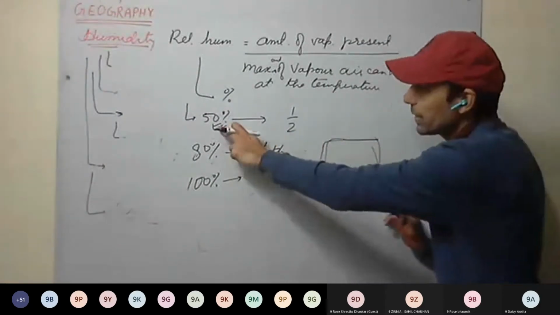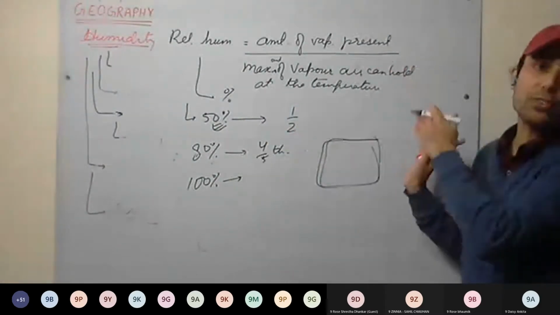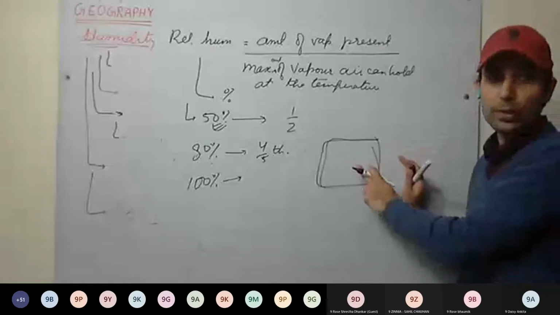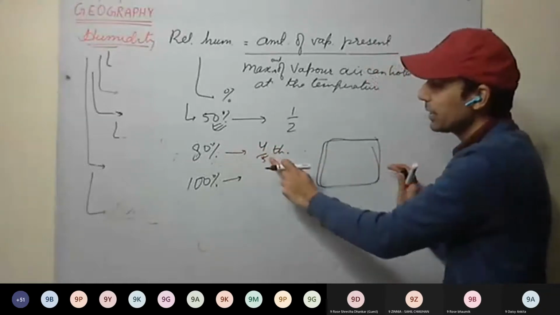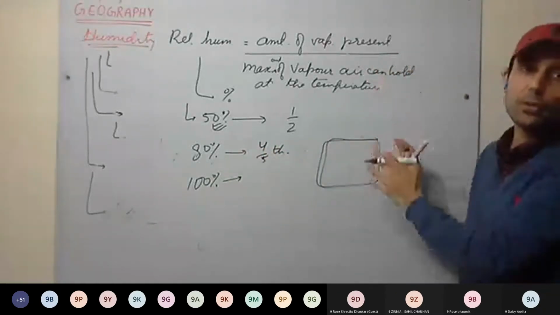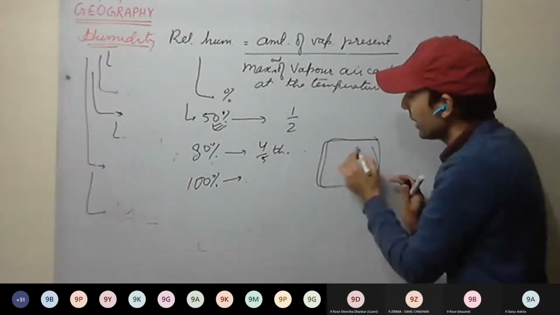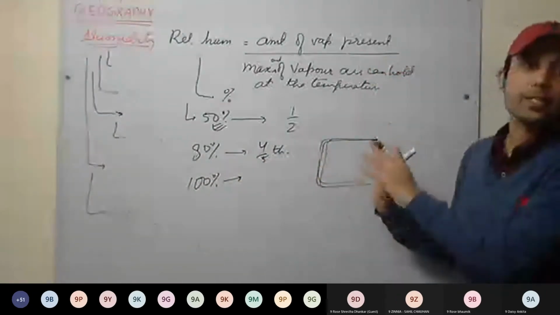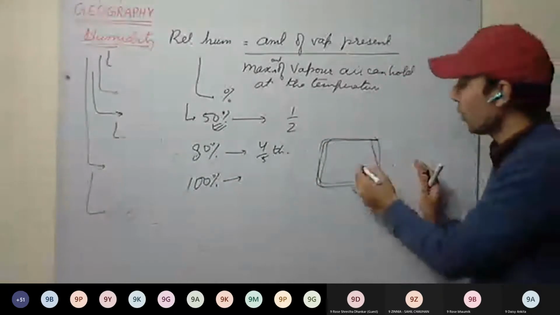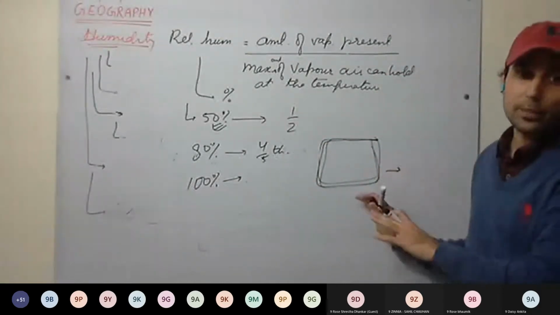If it is 50%, it means it is holding half of the total amount of vapor it can hold. If I'm saying 80%, it means it is holding 4/5 of the total amount of vapor that it can hold. If 100%, then it has reached its limit. This air has reached its limit to hold the moisture at that particular temperature.